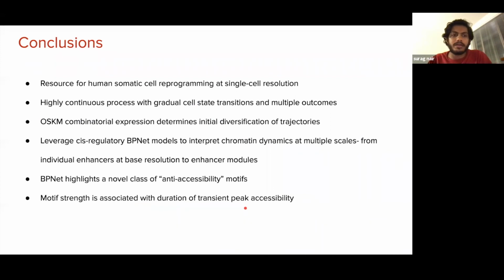So in conclusion, we are providing a resource for somatic cell reprogramming, and we're leveraging our cis-regulatory BPNet models to interpret chromatin dynamics at multiple scales. We can interpret individual nucleotides and motifs within enhancers at base resolution in a cell type specific manner, and then aggregate this information over enhancer modules and in a genome-wide sense. Our models also highlight a novel class of anti-accessibility motifs, and these models can help us understand how motif affinity is associated with the duration of transient peak accessibility.